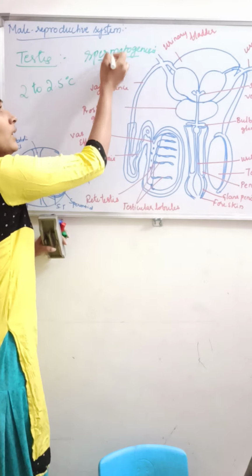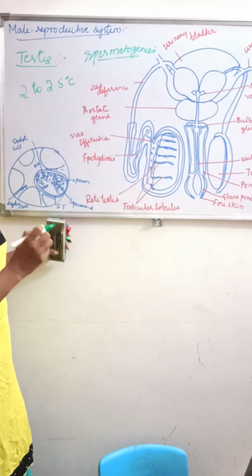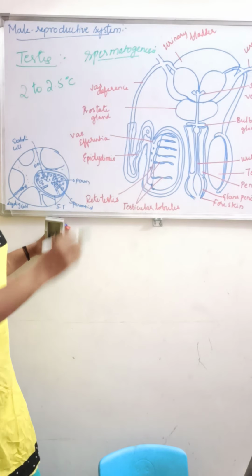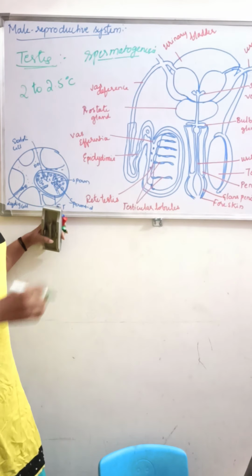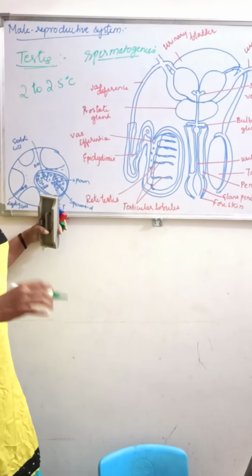To help this very important process of spermatogenesis, the testes are located in the scrotum, extra-abdominally.